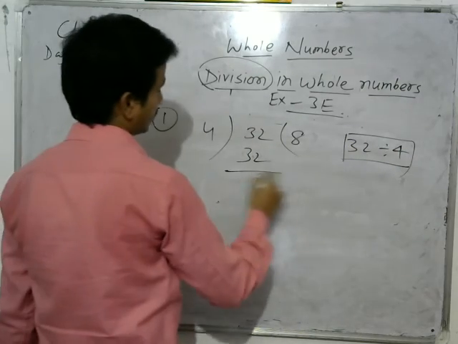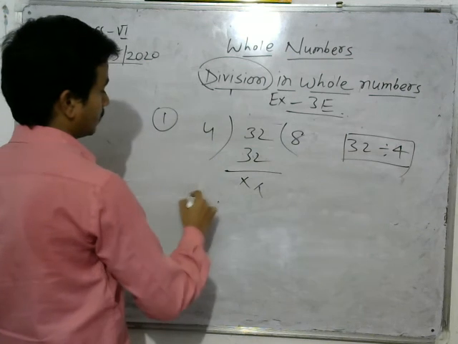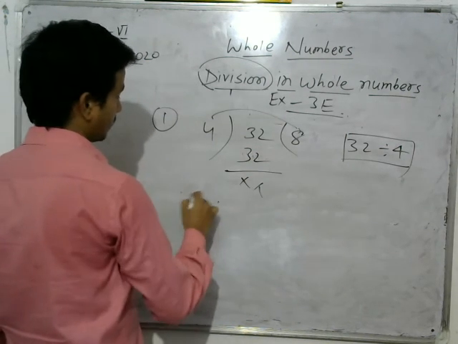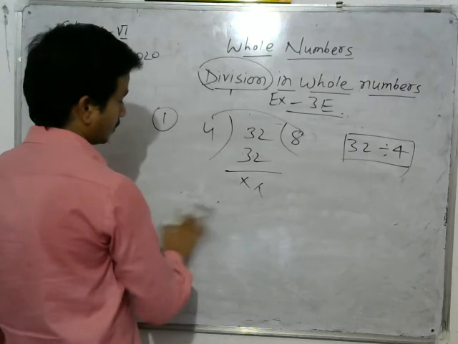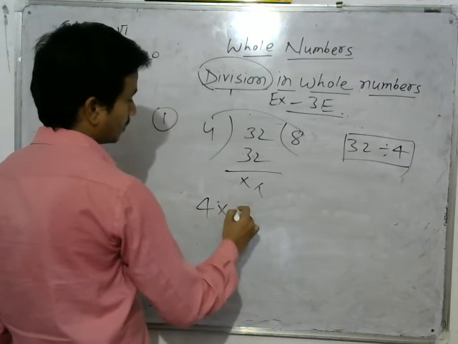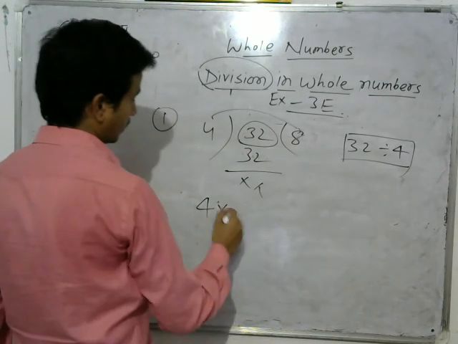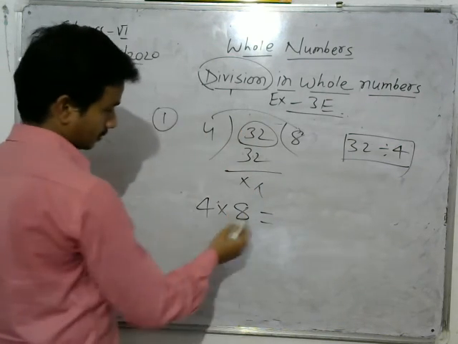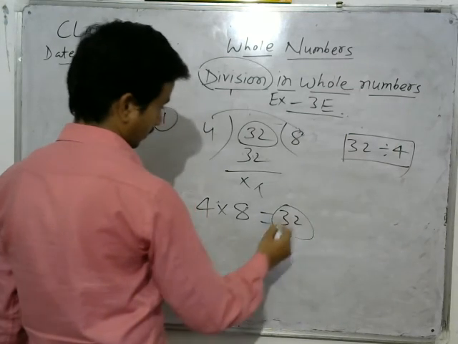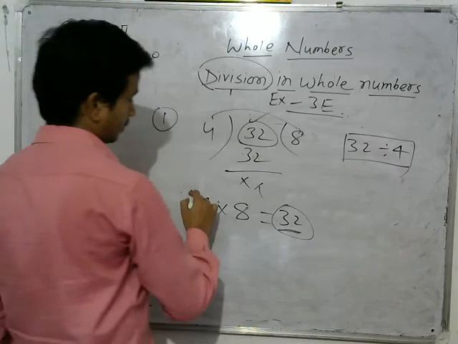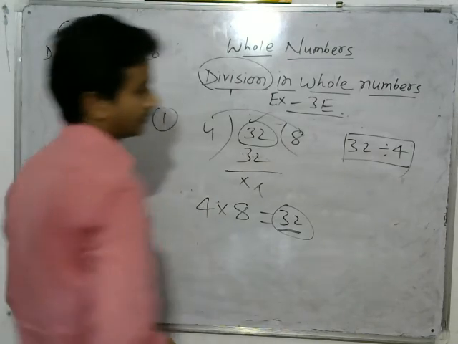So how will you verify? By multiplying. By what number should 4 be multiplied so that you will get 32? So multiply 4 by 8. Are you getting 32? 8 4s are 32. So yes, you are getting 32, the dividend. So this is right. In this way you will verify.